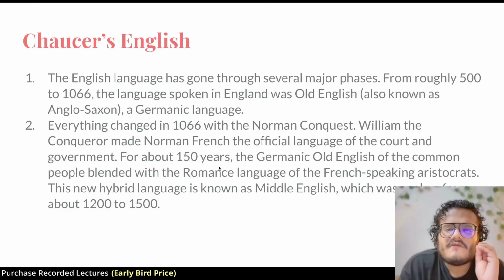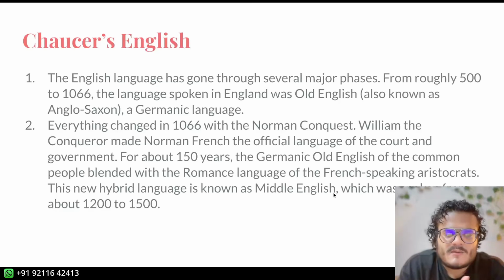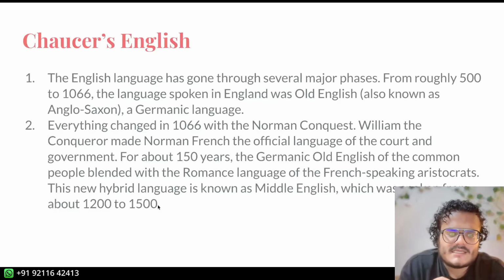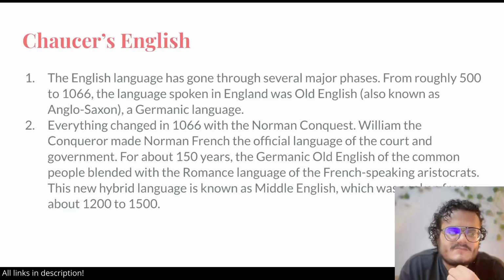Now, for 150 years, the Germanic speaking people and the Romance language speakers, French being a Romance language, a family of languages, merged and mingled to create a new hybrid language called Middle English, which was spoken from 1200 to 1500, right? So, about 100 years after Chaucer's death, and right before it starts disappearing, right before Shakespeare and Spenser and Sidney